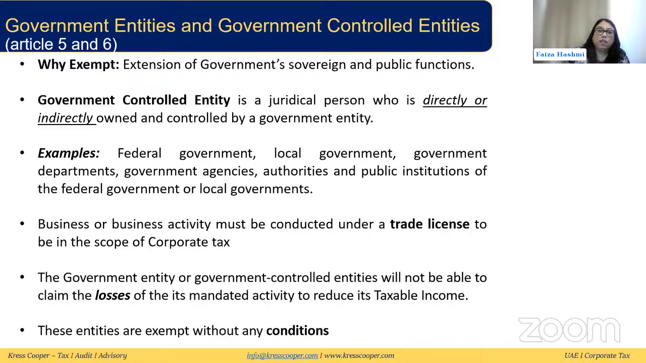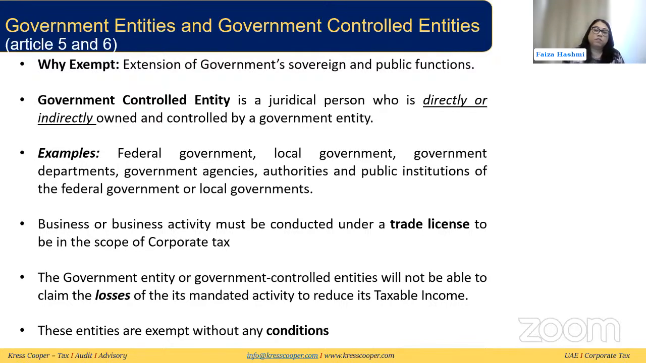Now, a government controlled entity is a juridical person who is directly or indirectly owned and controlled by a government entity. Who are government entities? Government entities are the federal government, local government departments, government agencies, authorities, and public institutions of the federal government or the local government. And business activity, like we said, is apart from the sovereign activity or the mandated activity, and needs to be conducted through a trade license to be in the scope of corporate tax.